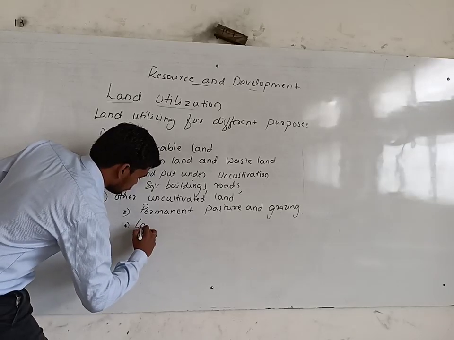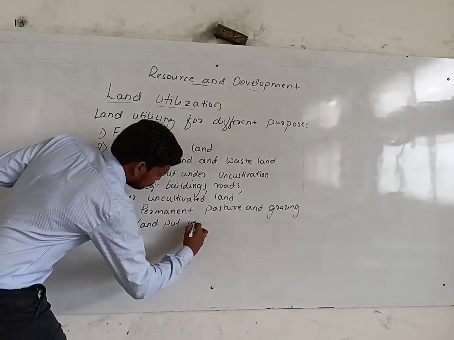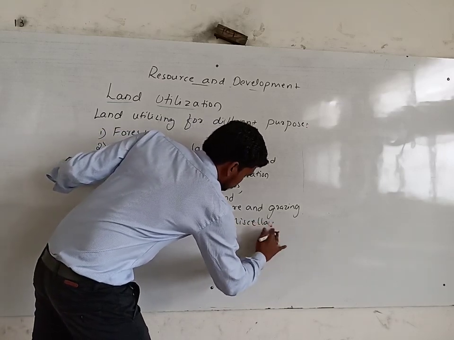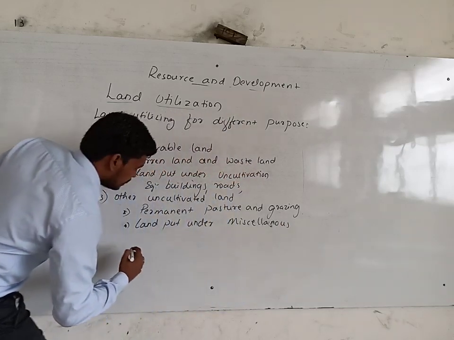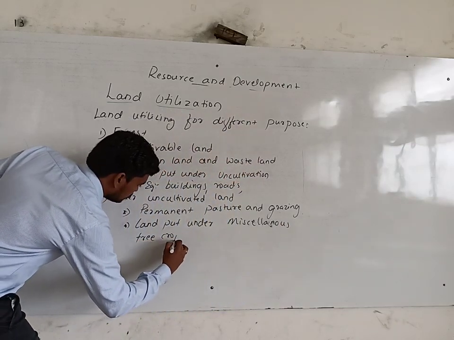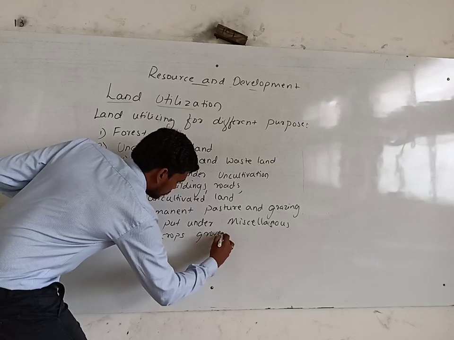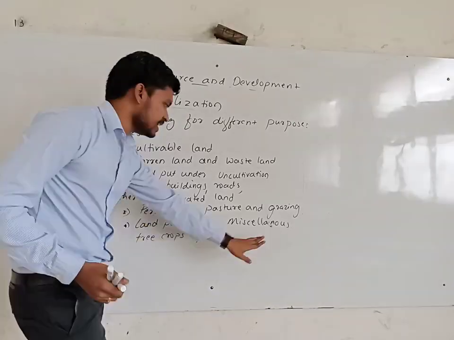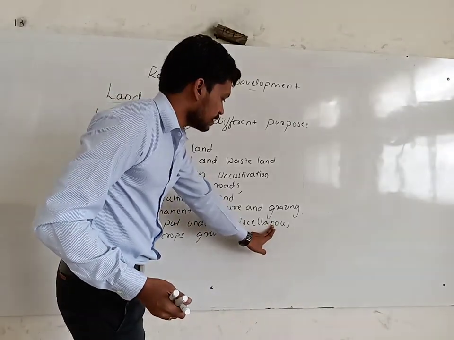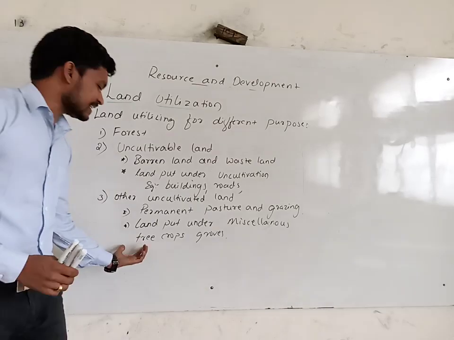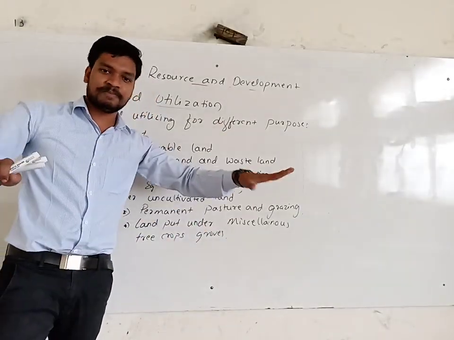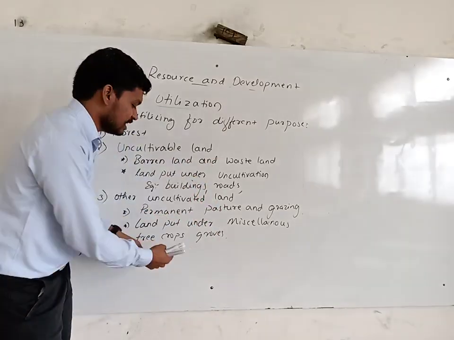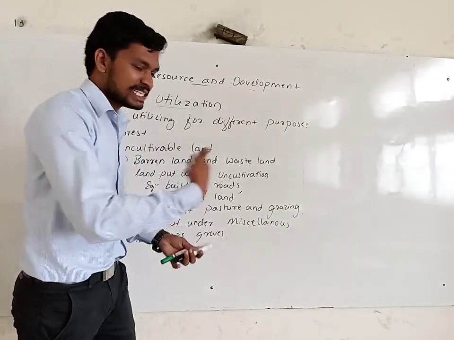Then land put under miscellaneous tree crops grows. So this land put under miscellaneous, different varieties of tree crops grown. In that particular land, the different tree crops are grown. This land is not included in the net sown area. We will be discussing the net sown area.